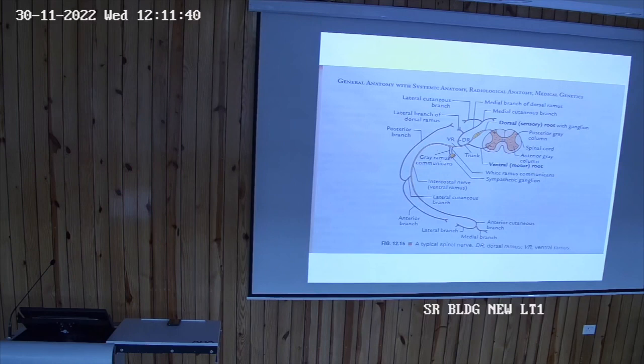Then come to the brachial plexus, which you will read just now. The brachial plexus is formed by C5, C6, C7, C8 and part of T1 fibers. They form the brachial plexus.